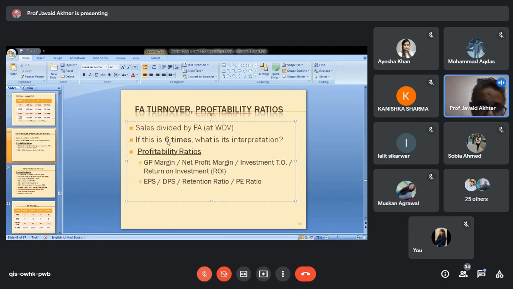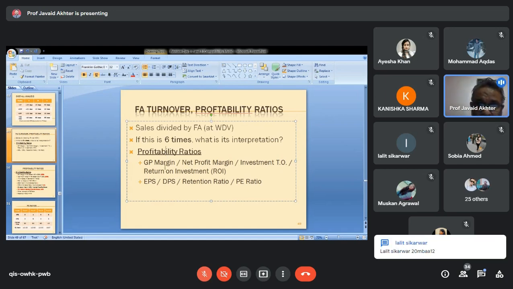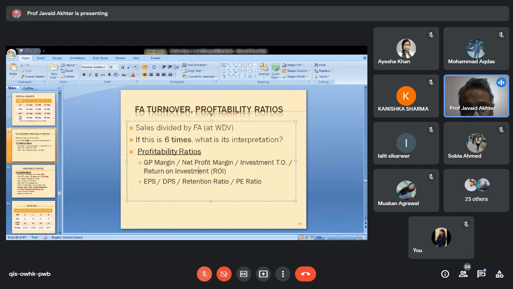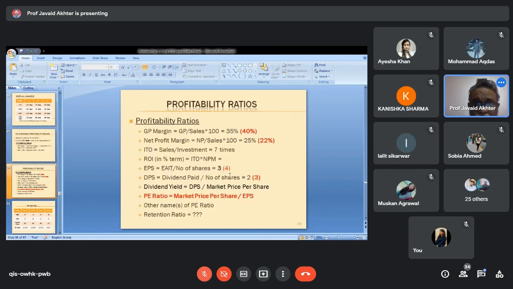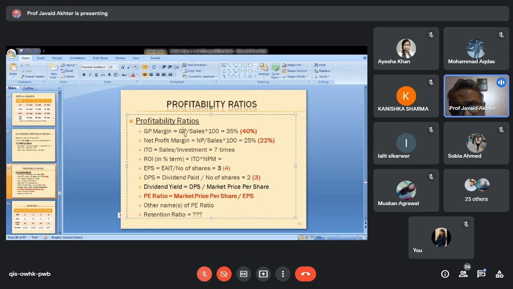Now another group of ratios is profitability ratios. It determines how profitable the company is. So you can calculate gross profit margin, net profit margin, investment turnover, return on investment. These are all the ratios that we can calculate under this heading. I'll explain to you one by one. Gross profit ratio or gross profit margin: you divide gross profit by sales, and if you multiply it by 100, you get a percentage.